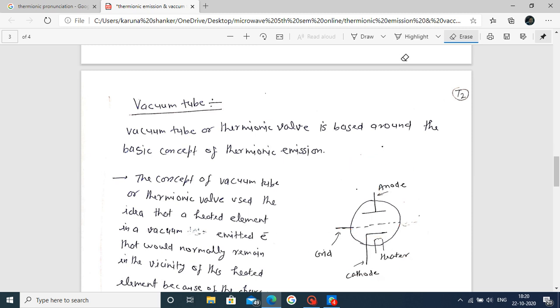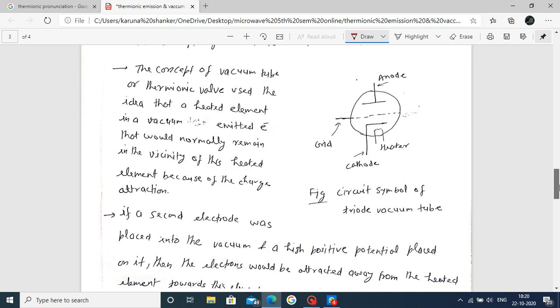As already explained, there are three electrodes: anode, grid, and cathode, and one heater, the heater filament, which heats the cathode.